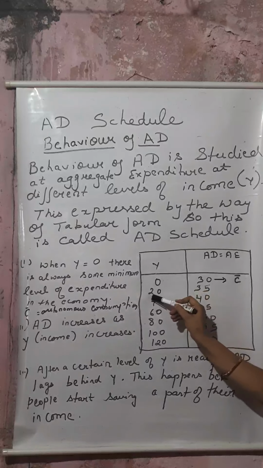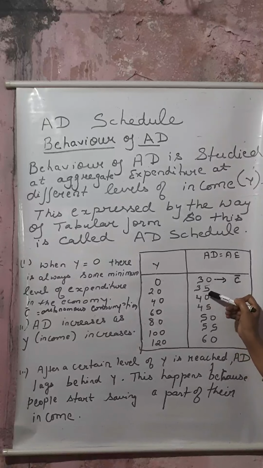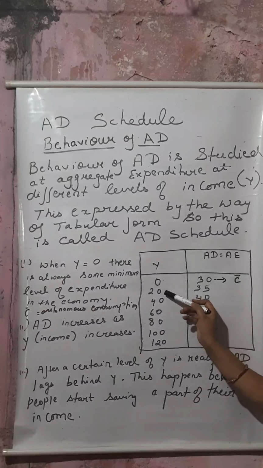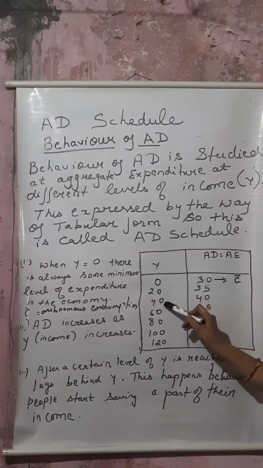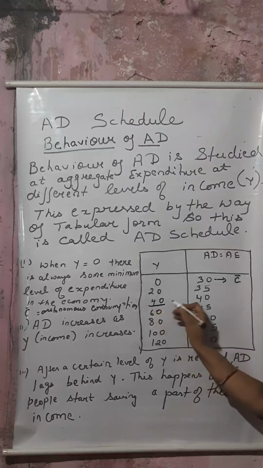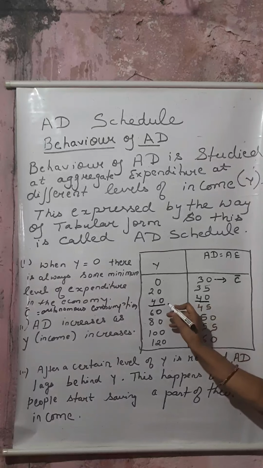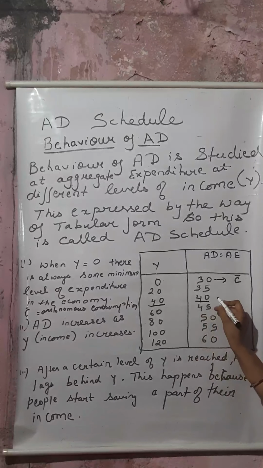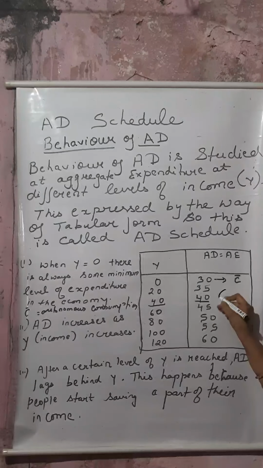Now, as your income increases, for example, when income is 0, consumption AD is 30. When your income increases from 0 to 20, AD also increases from 30 to 35. When income increases from 20 to 40, your AD also increases to 40. Now, this 40 equal to 40 means you are earning 40 and you are spending 40 also. This line we can say is the break even point.